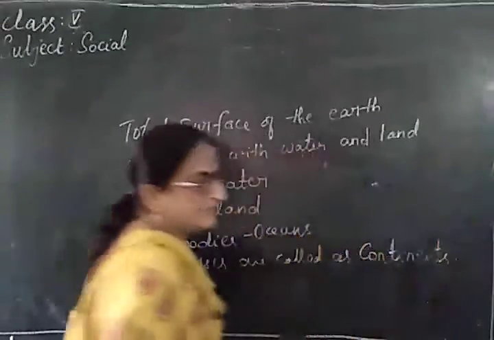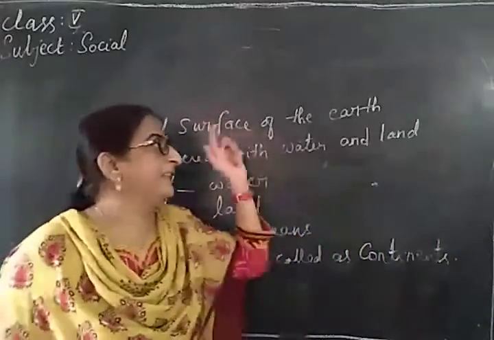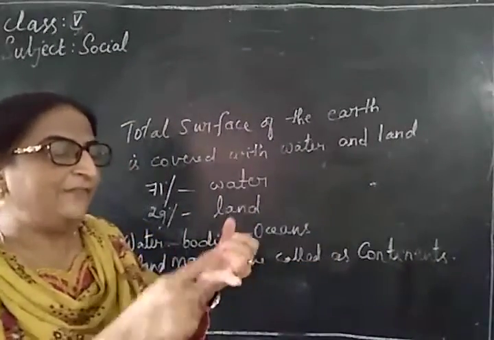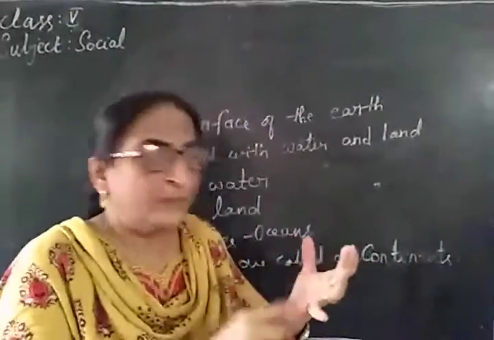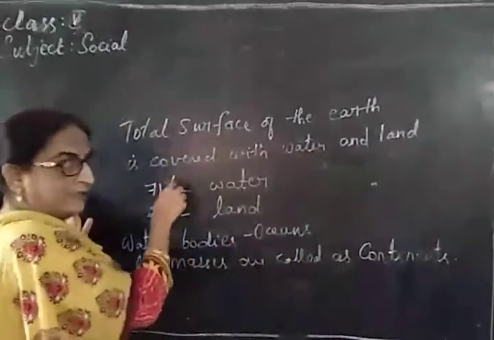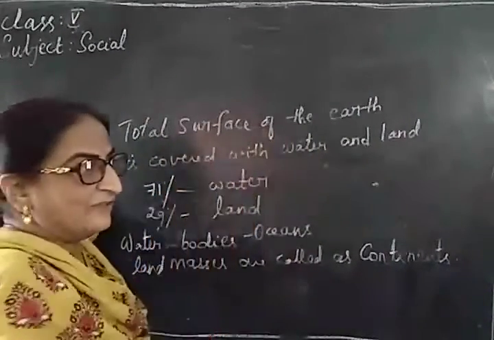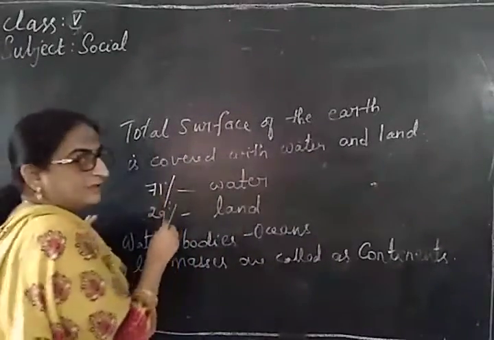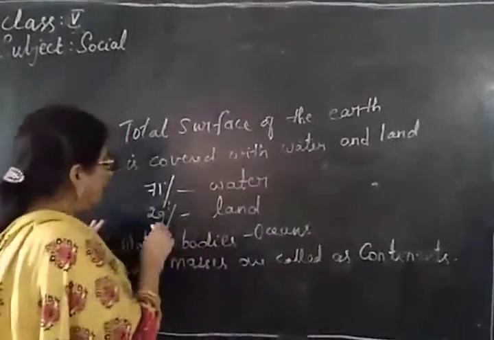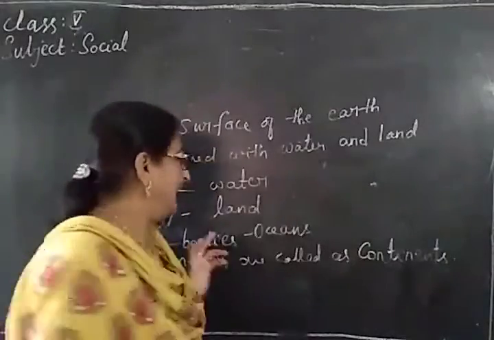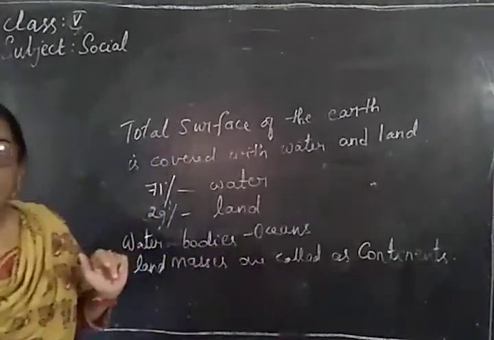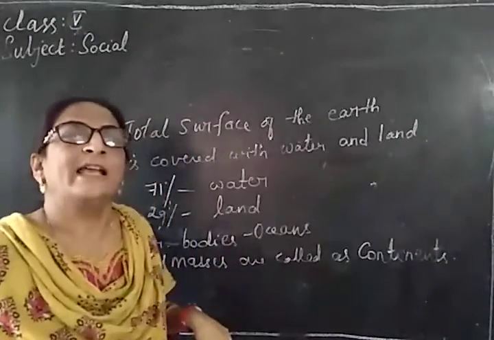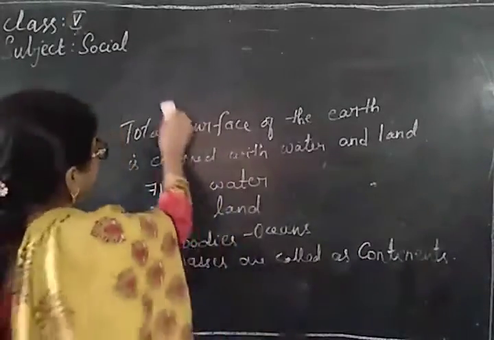Do you understand? Earth is the only planet that has life. It supports life of all kinds like plant life, animal life, human life. This planet Earth is covered with water and land masses. 71% of the total area is water and 29% is land. Water bodies are called oceans and land masses are called continents.